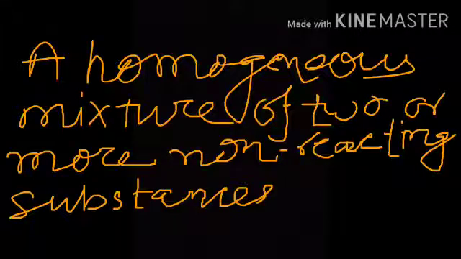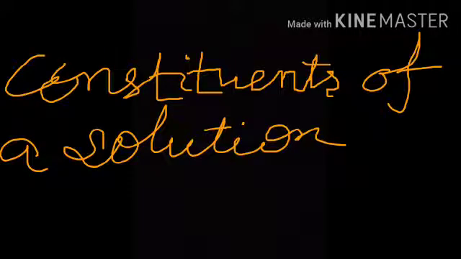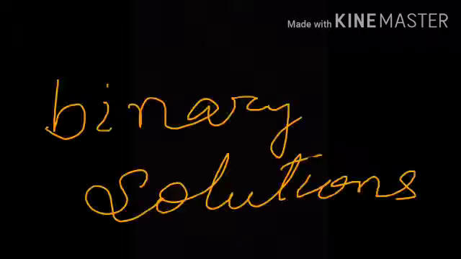Now we will discuss constituents of a solution. In a solution, any number of components or constituents can be present, as in the case of seawater. But in this class we will discuss only binary solutions, that means those which contain two components only.